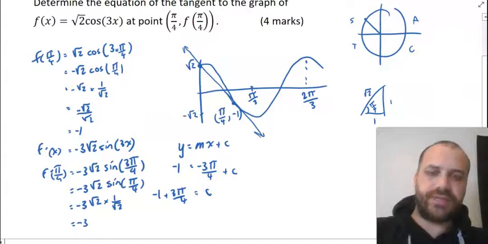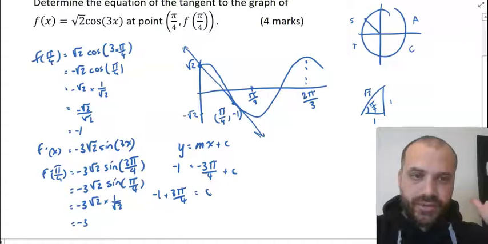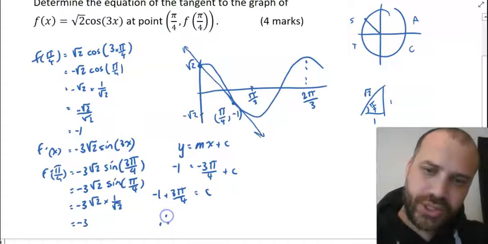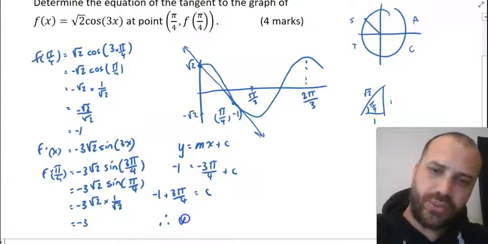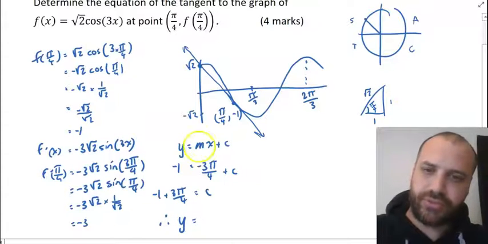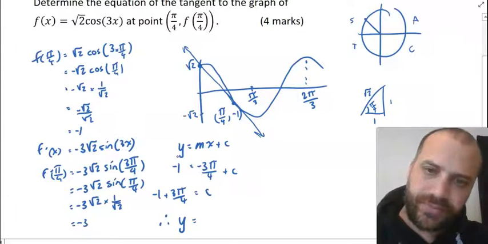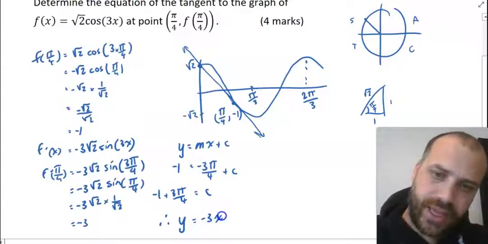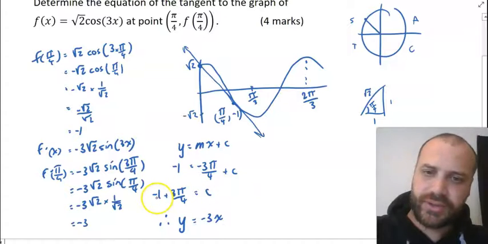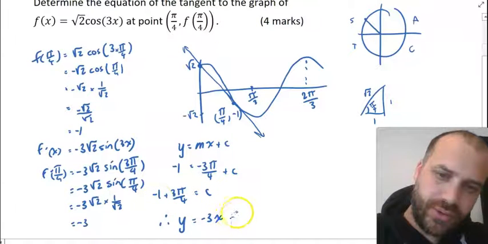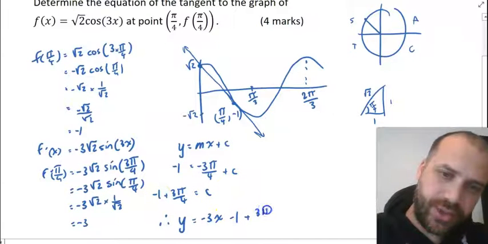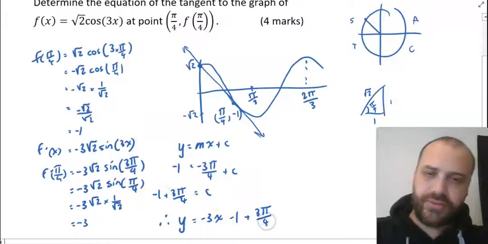That's equal to c. We're really finished here now. Therefore, the equation of the tangent is y equals the gradient, which we know is negative 3x, and the c value is negative 1 plus 3 pi on 4.